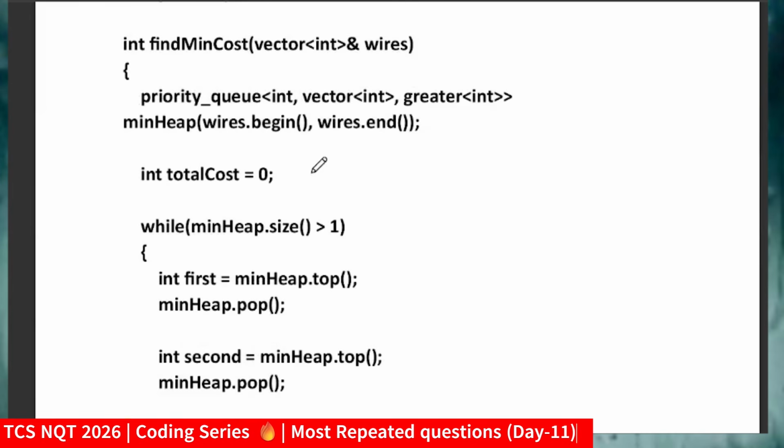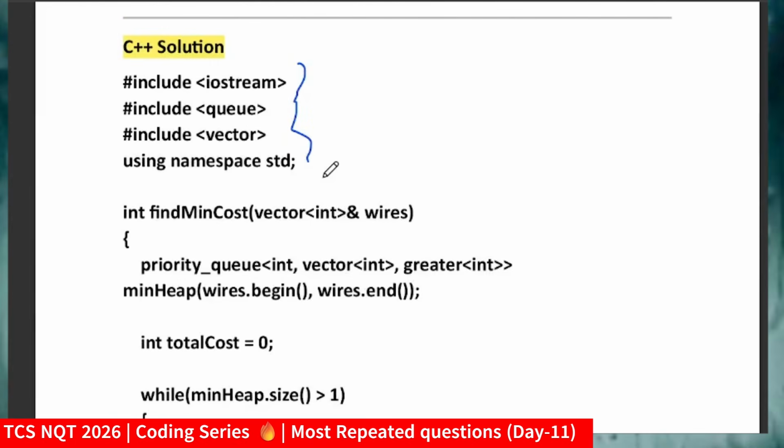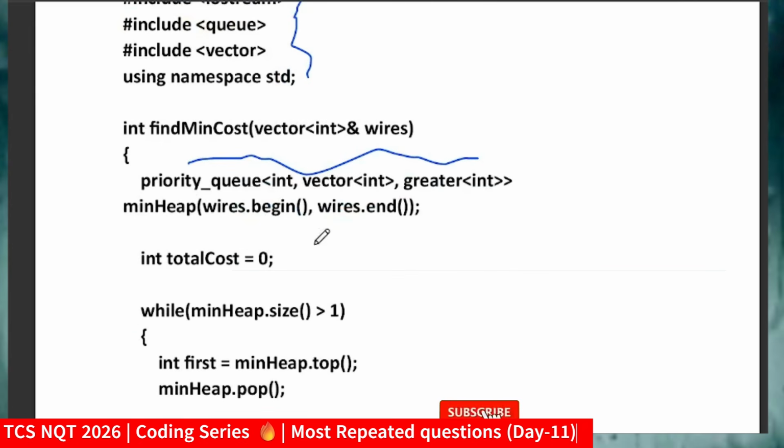So what is the approach I'm using here? I will use the approach of a minimum heap. I will create a priority queue, which will be our minimum heap: priority_queue<int, vector<int>, greater<int>>. Those who don't know how to create a heap can refer to YouTube or Google. This is the way we create a heap in C++. If you want to create a maximum heap, you just have to remove the greater<int>, and then a maximum heap will be created.